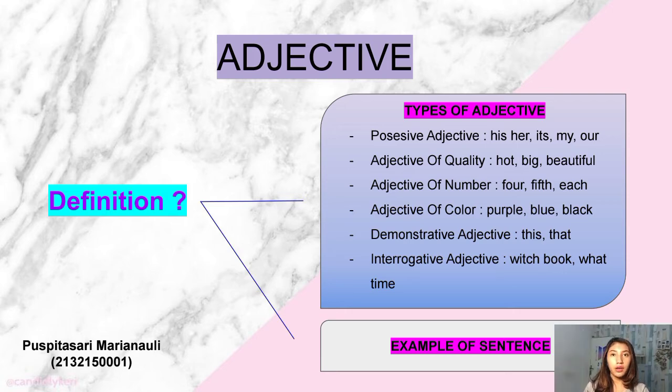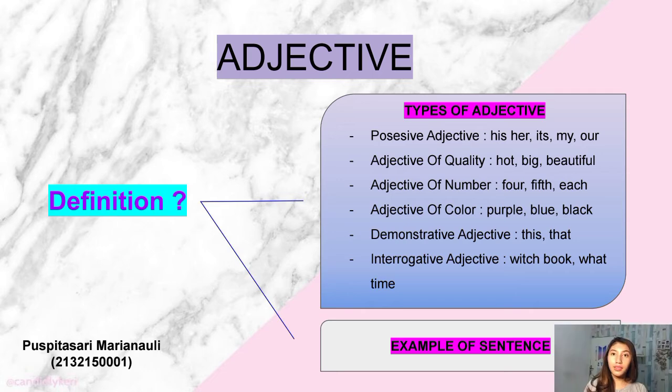Adjective of number. Numeral adjectives are those that express the number of the noun or pronoun. Examples of adjective of number: 4, 5, each, first. Example sentence: the first teacher to arrive was Mr.